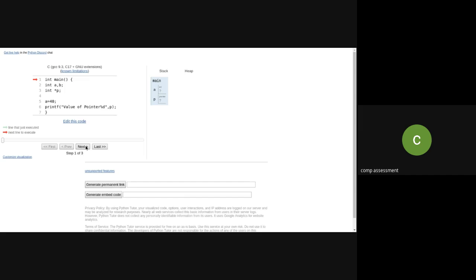So see, when I execute this and click on next, I haven't assigned any value to anything. Just check it out. I have declared integer variables a and b, but for b, memory is not allocated because I am not using that b variable anywhere in the program. I haven't assigned some value. Whereas I am printing p and I have assigned a value to variable a. So whenever a equal to 40 is initialized, the value is going to be changed. Whereas for p, it is indicating that it is a pointer type variable.